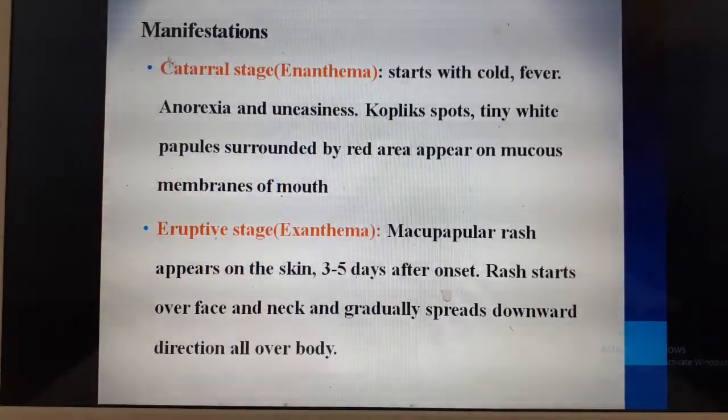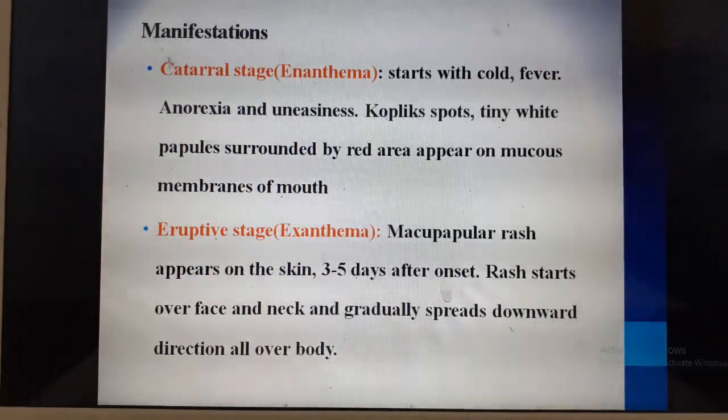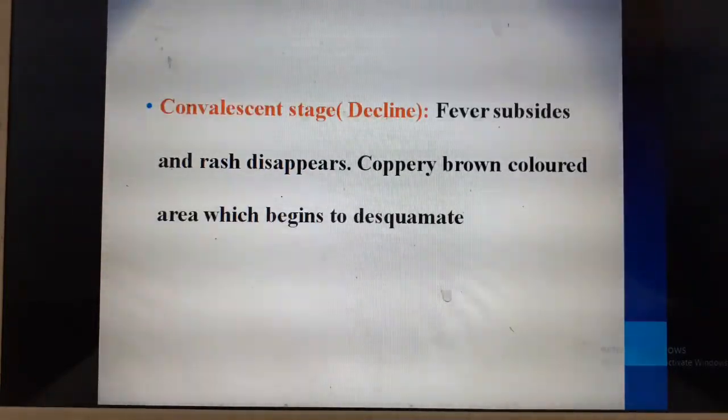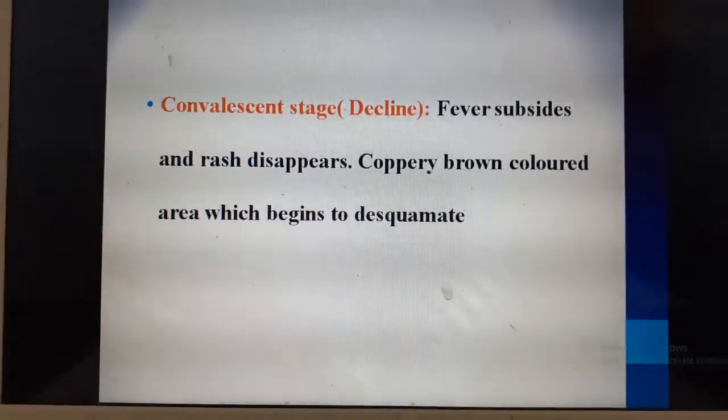The eruptive stage is called exanthema. This is the second stage, which occurs 3 to 5 days after the onset of fever. Here you will find maculopapular rash, reddish rashes with slight elevation over the body. The rash mainly starts over the face and neck and then it spreads downwards. Here mostly the lesions are centrifugal. Centrifugal means you will find it more from the periphery, that is over the face, over the hands, and then it will progress downwards towards the trunk. Whereas in chickenpox it is centripetal. It is more located over the center or in the trunk and the back.